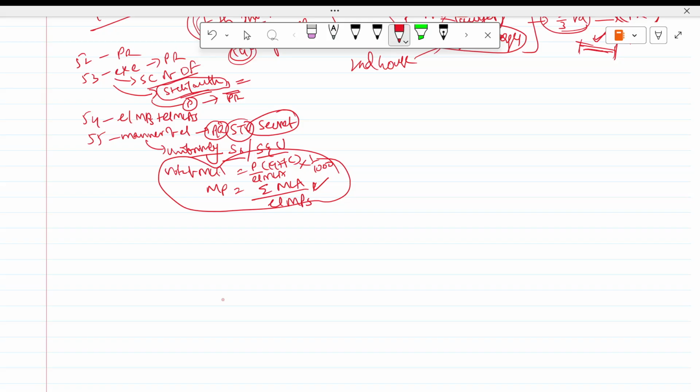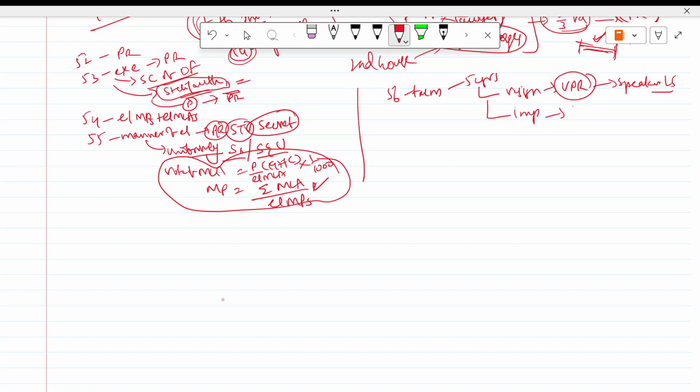Then Article 56, term of office. What is the term? 5 years. He can resign by giving resignation to the vice president. However, the vice president should immediately inform the Speaker of the Lok Sabha of his resignation. He can also be impeached under Article 61 for violation of the Constitution.